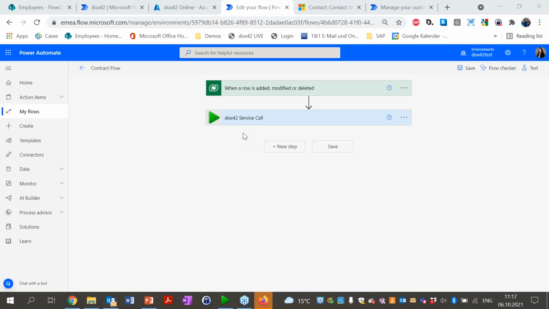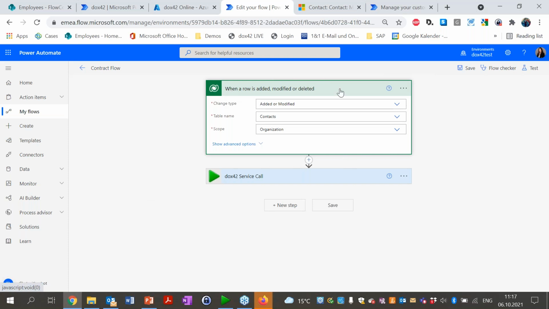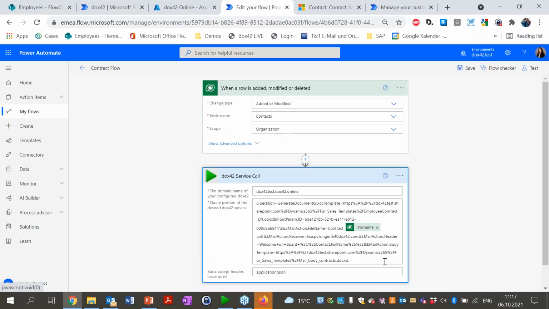And one example I wanted to show you now is a Dataverse example. So Diego has shown you an example where the trigger was SharePoint. I now show you an example with Dataverse, where basically you can really use any data source or any trigger with the Docs42 connectors. And here within Dataverse, we are saying, okay, when something is modified in the context table, then the Docs42 service should be called.